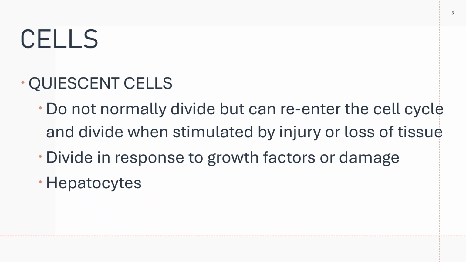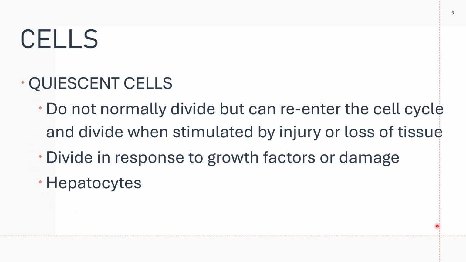They divide in response to growth factors or damage. A very good example is your hepatocytes, or your liver cells.